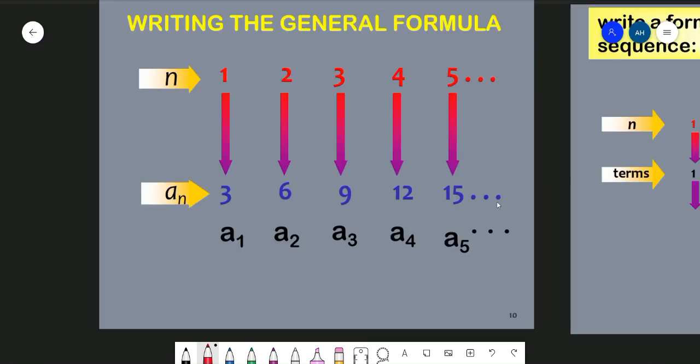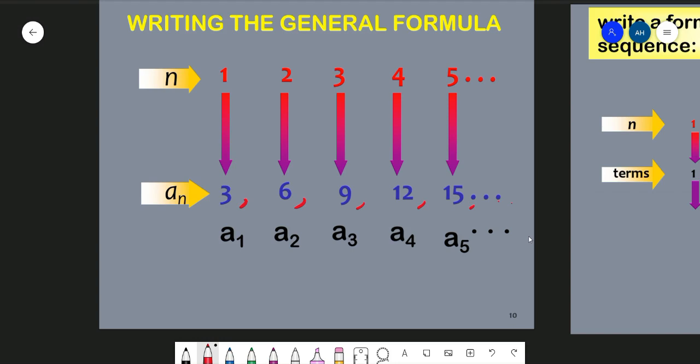In the previous example, we were given the formula for the nth term, and we were asked to find certain terms of that sequence. But sometimes the formula for the nth term is not given, and instead we are given the sequence itself. Like in this example here, we are given the sequence 3, 6, 9, 12, 15, and so on, and we are asked to find the general formula, or what an is in this case.